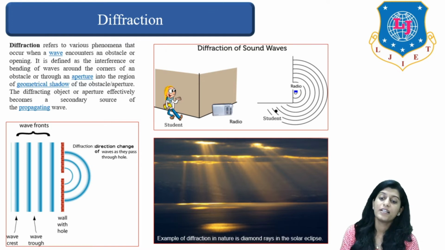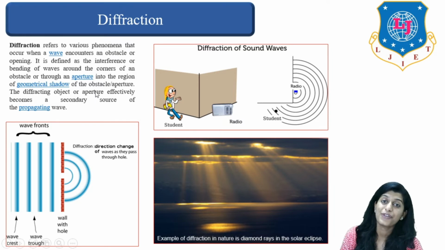It is even defined as interference or bending of a wave around the corner of an obstacle or through an aperture into the region of geometrical shadow. The diffracting object or aperture effectively becomes a secondary source of propagation of the wave.